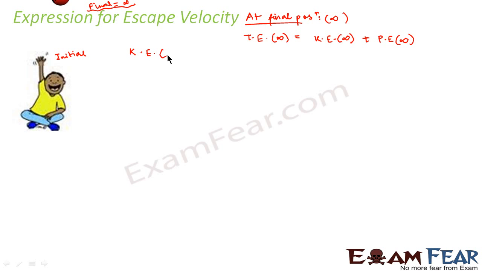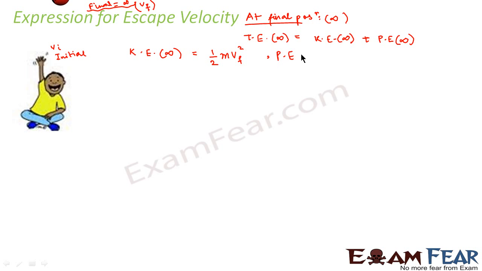What would be the value of kinetic energy at infinity? It would be half m Vf square. Let us assume that initially the velocity was Vi at this position, and at final position, that is infinity, we don't know what it is, we are simply assuming that it is some velocity, say Vf. So the kinetic energy at infinity is half m Vf square.